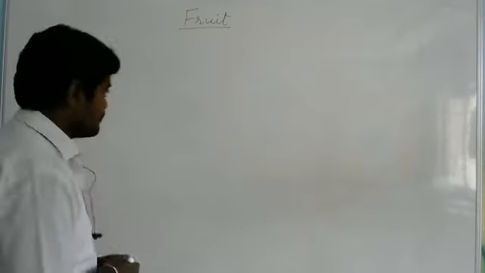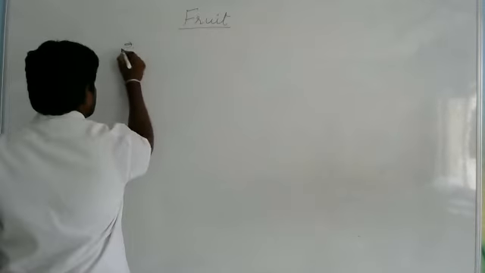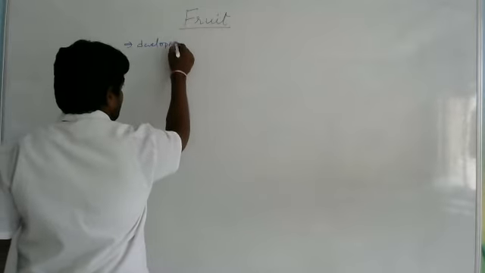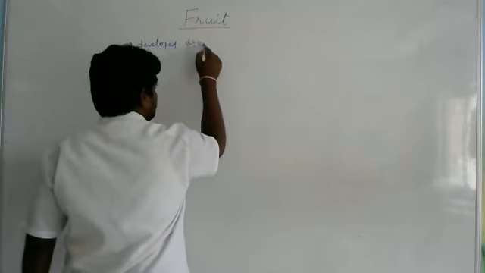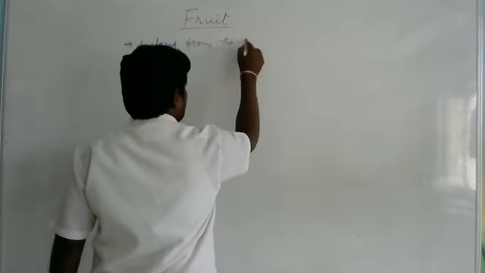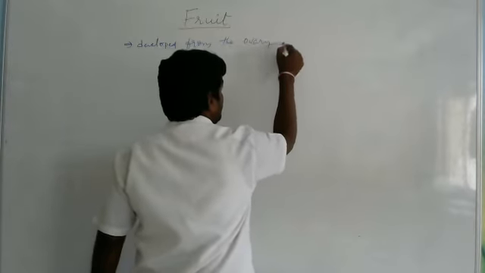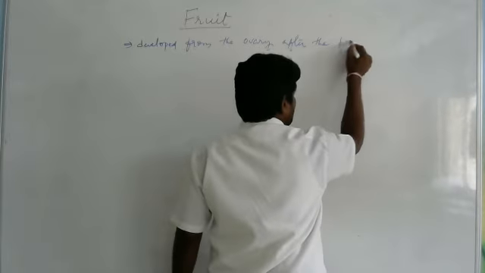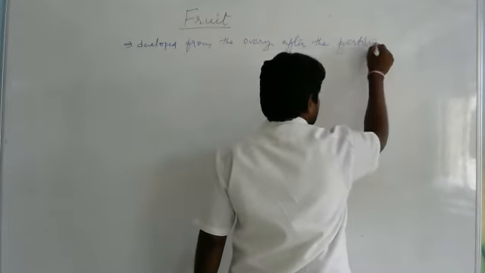It is developed from the ovary after the fertilization.